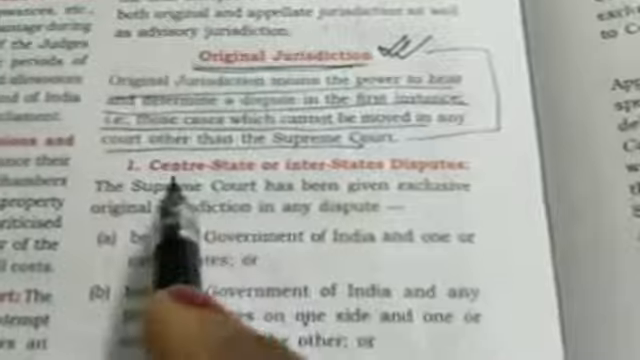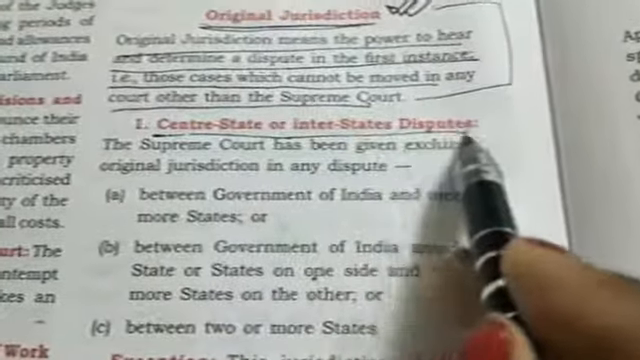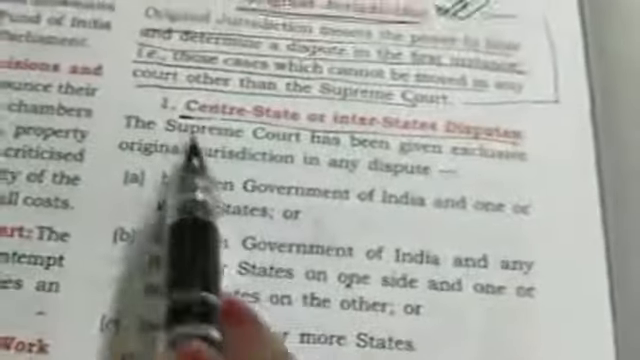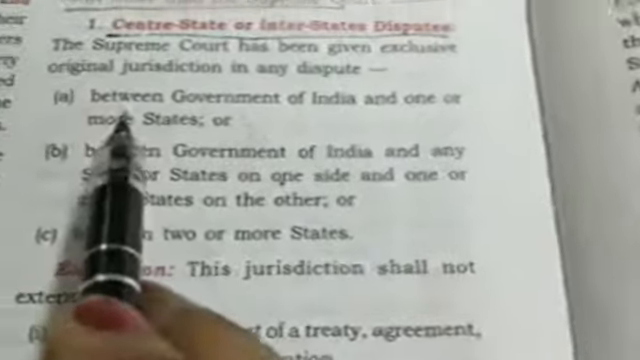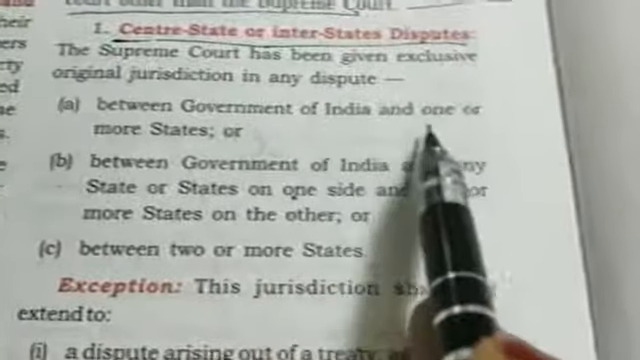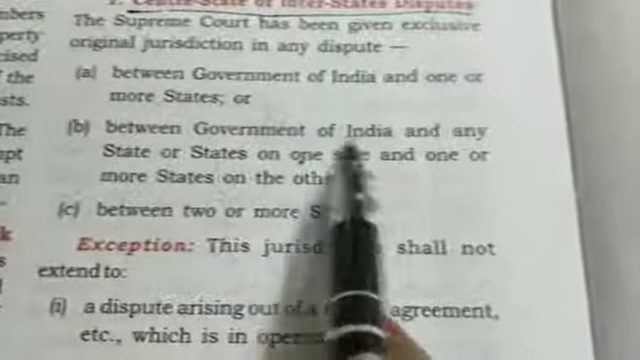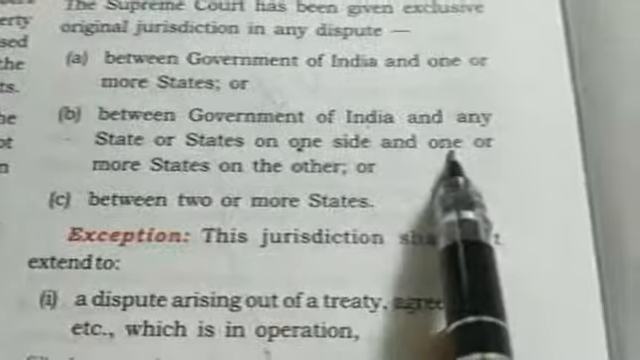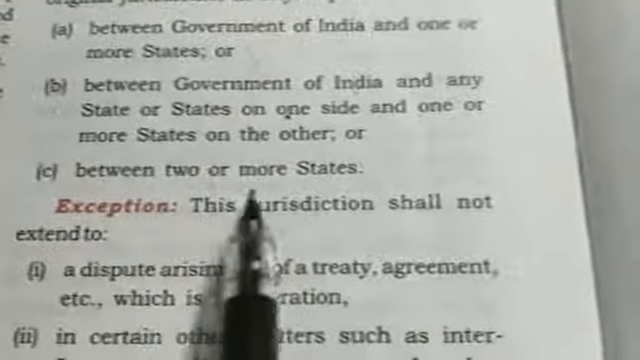This is the meaning of original jurisdiction. Now under which cases? The first one is central state or interstate dispute. Under this, the Supreme Court has been given exclusive original jurisdiction in any dispute between Government of India and one or more state. Second, between Government of India and any state or state on one side and one or more state on the other side. Third, between two or more states.